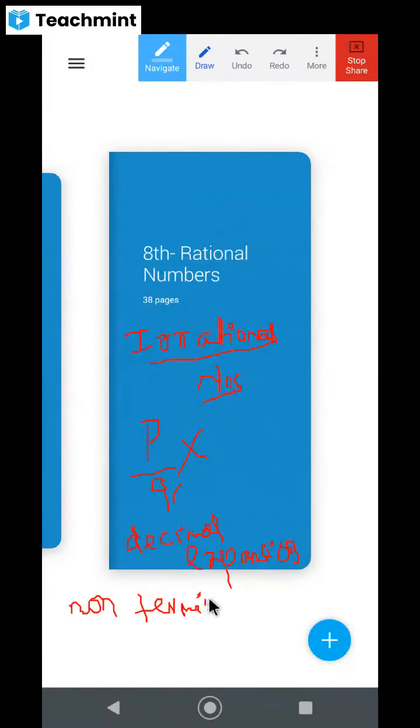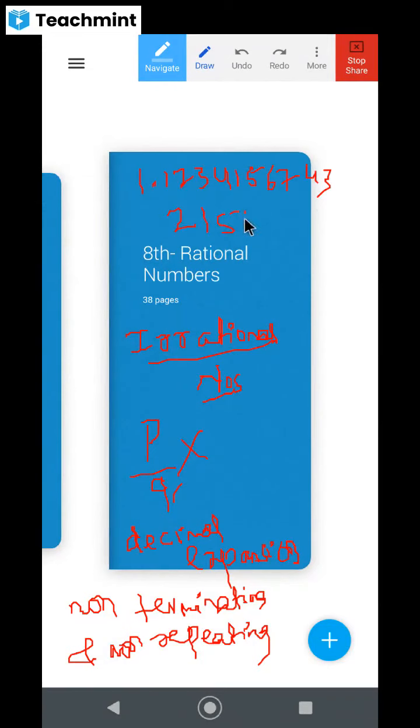For example, I gave you one example here: 1.1234567432154. Look at this. It is neither terminating nor repeating. There is no termination and no repetition. Are you getting my point? So such numbers are called irrational numbers.